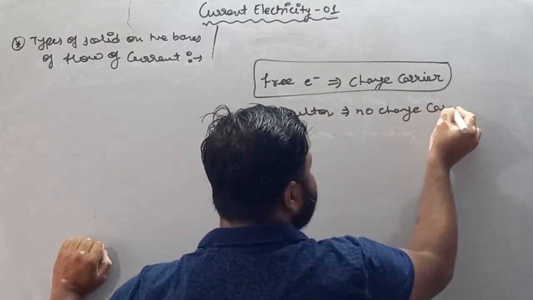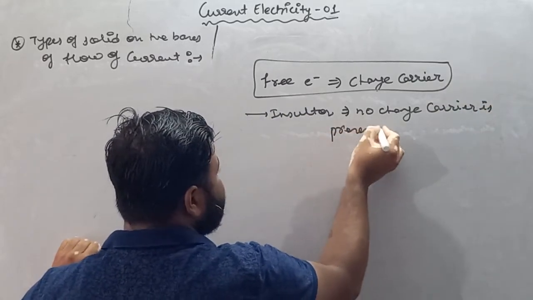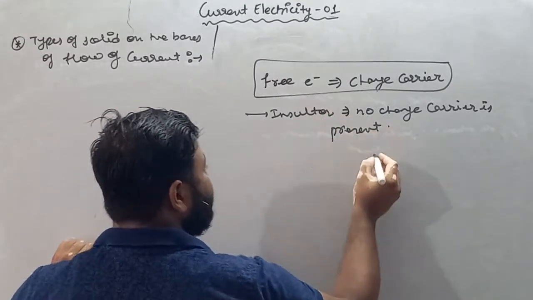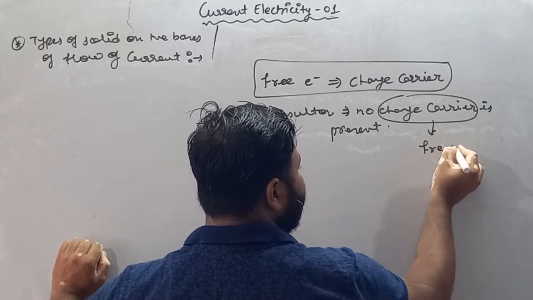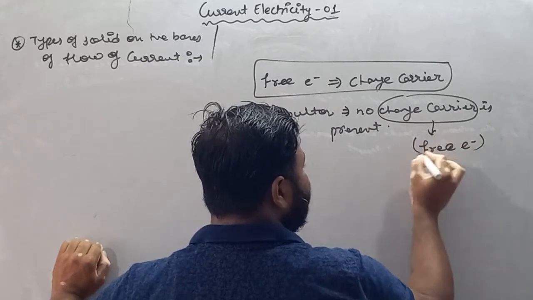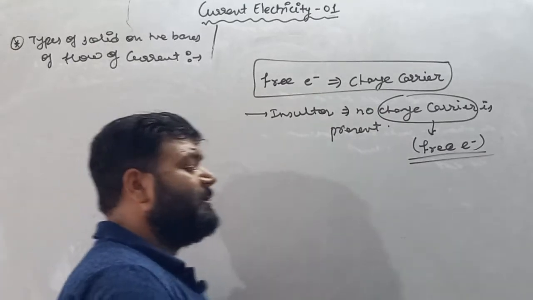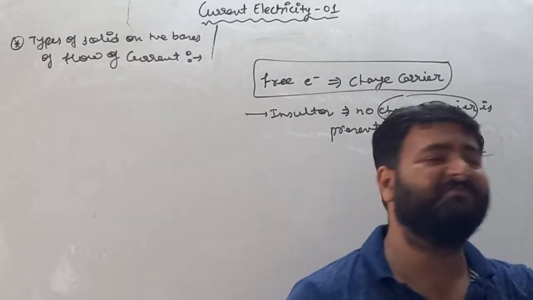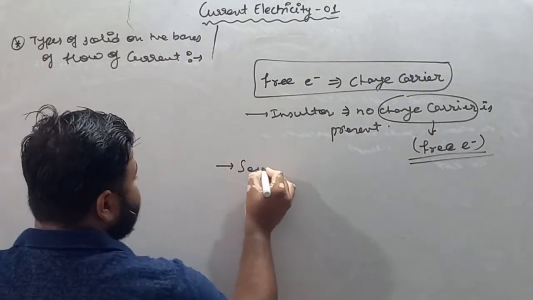If charge carrier is not present, that is, free electron is not present, since charge carrier means nothing but free electron, then no current will be conducted through the insulator. Moving forward, next is our semiconductor.